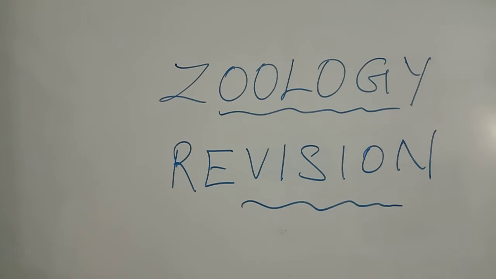The next 5-mark question is oogenesis. And structure of ovum is a very important 3-mark question. Then the structure of human ovum diagram is an important 2-mark question.